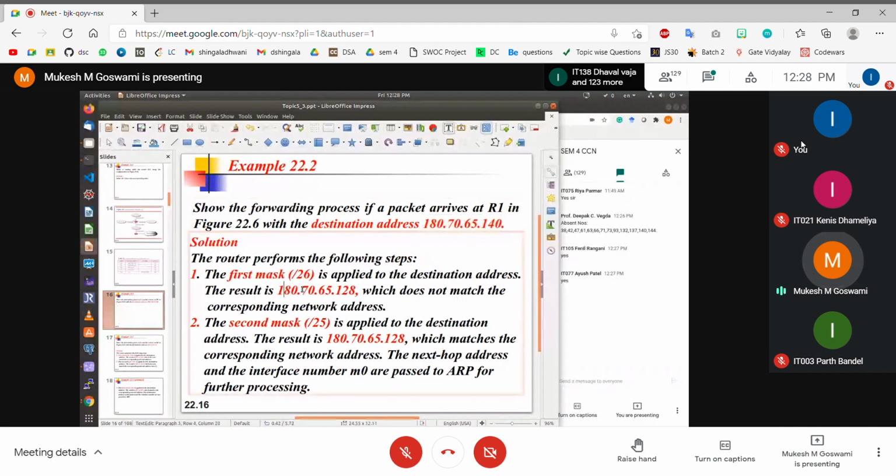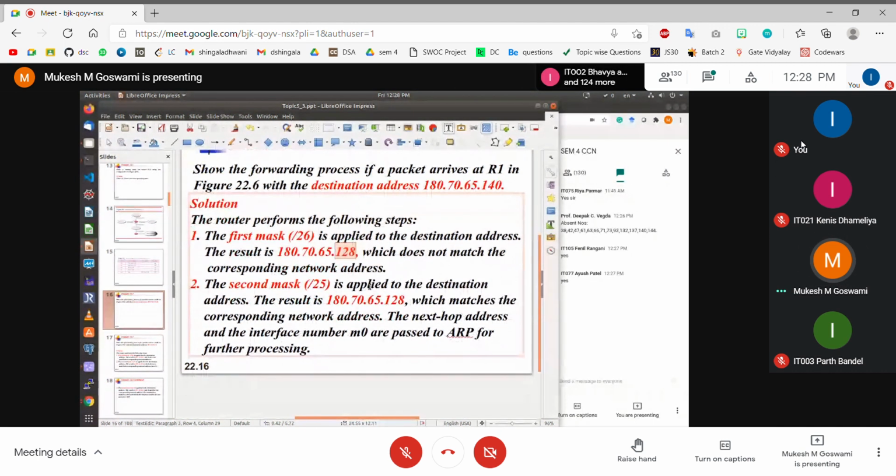So this is the first 8 bits, 16 bits, 24 bits, so this does not change. Then 26 means we have 2 more bits here, so we have to keep the first 2 bits as it is and make all the remaining bits equal to 0. So the first 2 bits are 10 and all other bits will be 0. Therefore this particular value is going to be equal to 128.